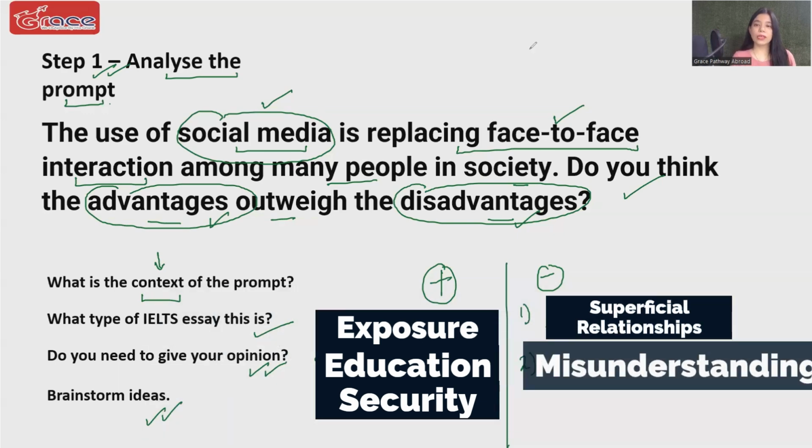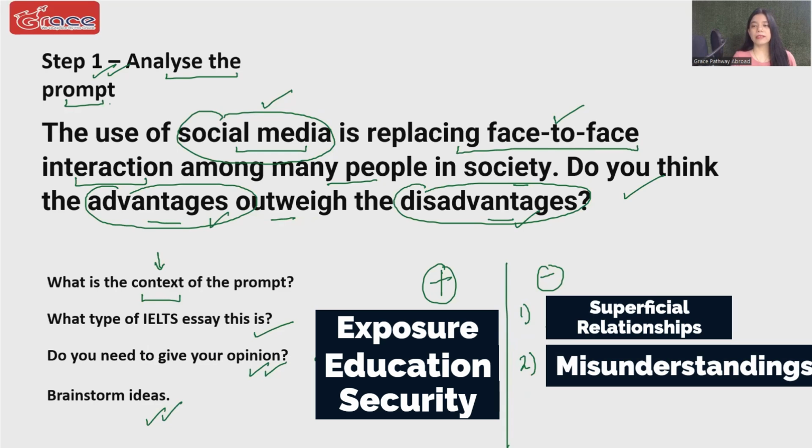It also creates a lot of misunderstandings, in my opinion, because many times we are just not able to judge the real emotion of the person who is texting us. Probably that person is angry or upset about something, and we are not able to understand the real emotion. And when we fail to respond according to their expectations, then the misunderstandings arise. That is another disadvantage which is coming to my mind.